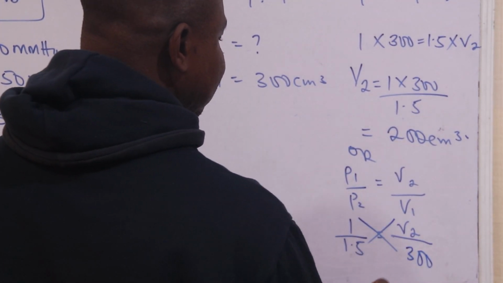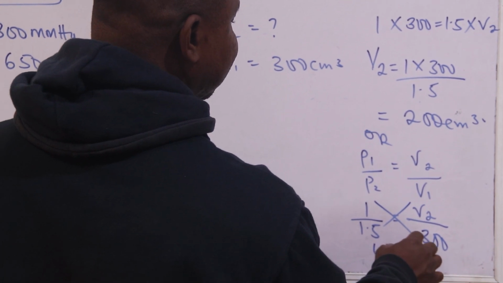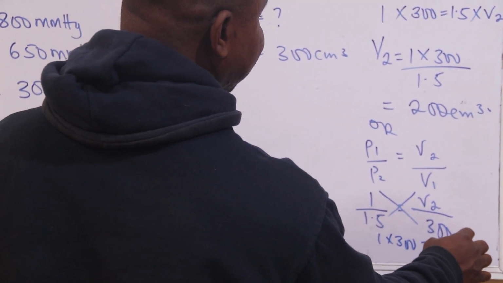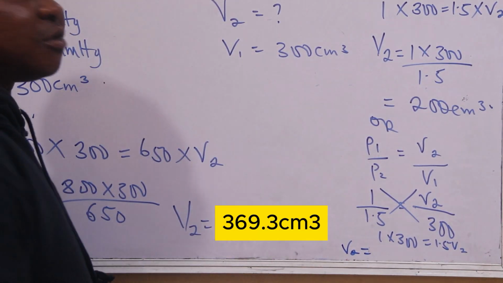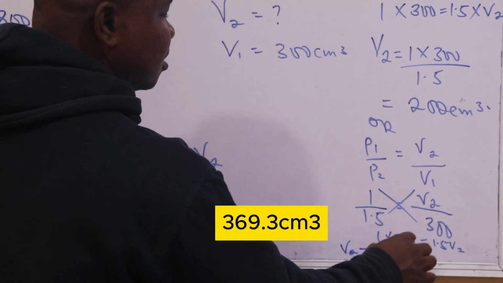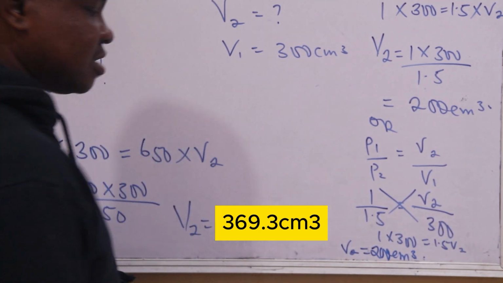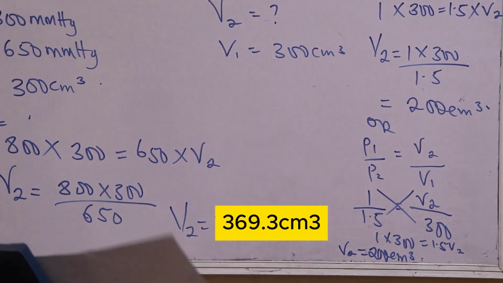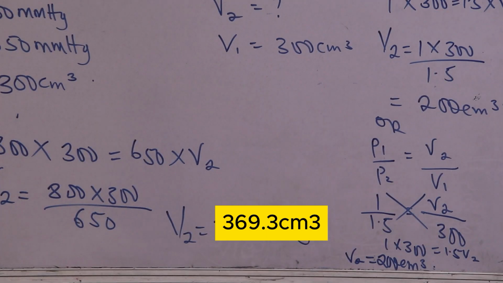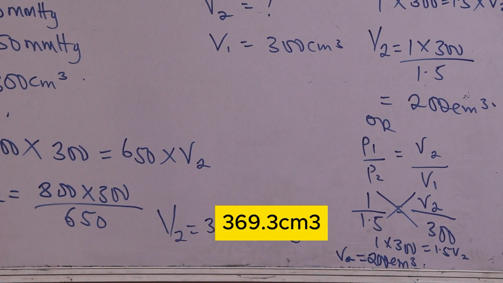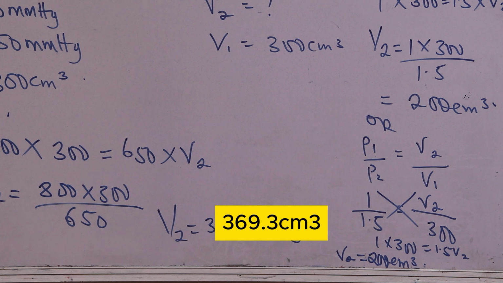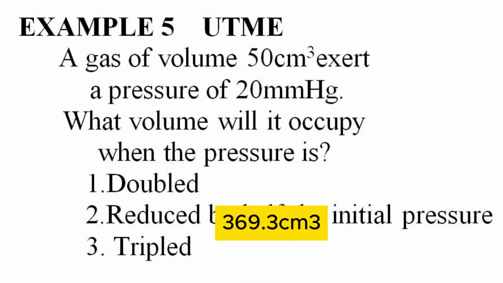When you cross multiply, you have 1 multiplied by 300 equals 1.5 V2. Your final answer, V2, will also give you 200 cm3. It is the same method. Hope you are making progress. Now we can quickly move to the next question, just to teach you the different ways of solving questions when it comes to Boyle's law.